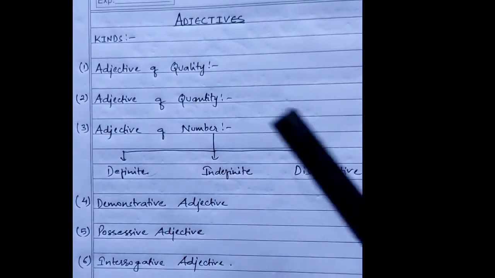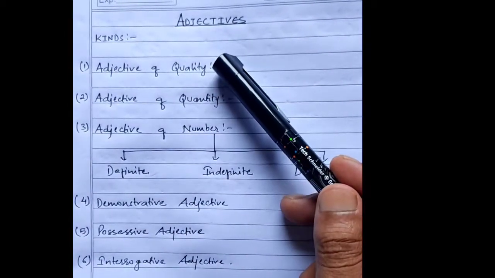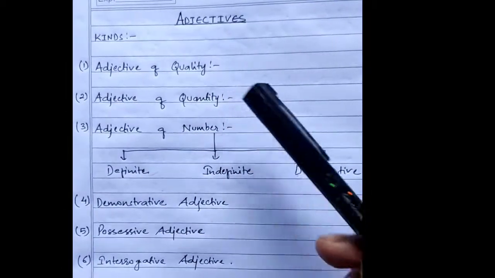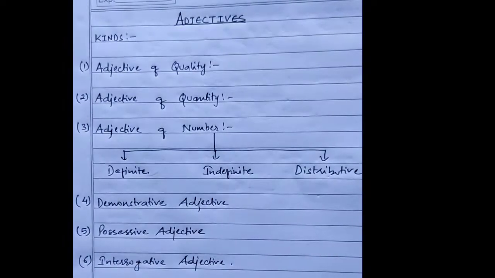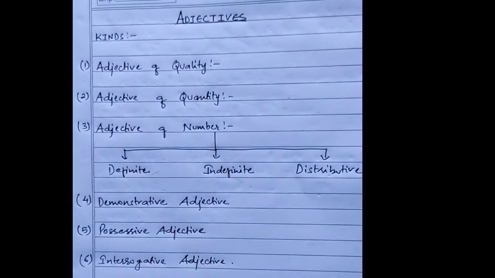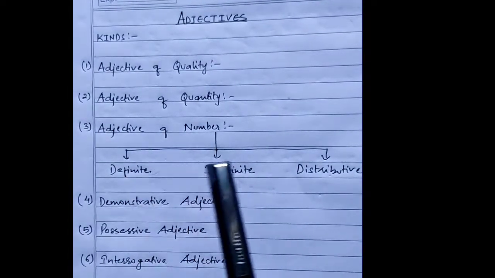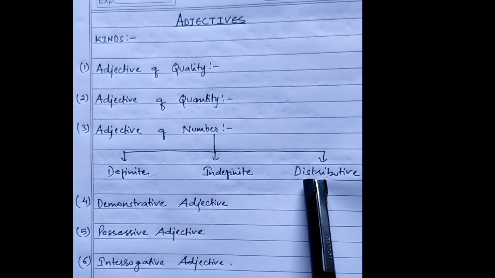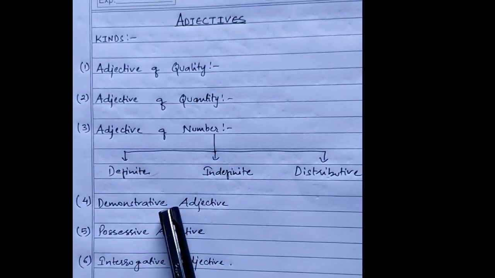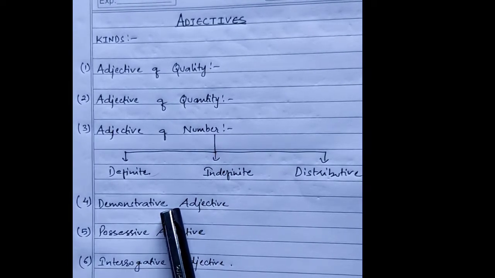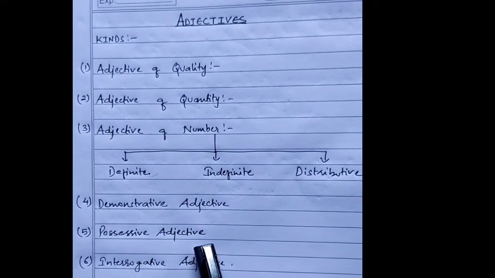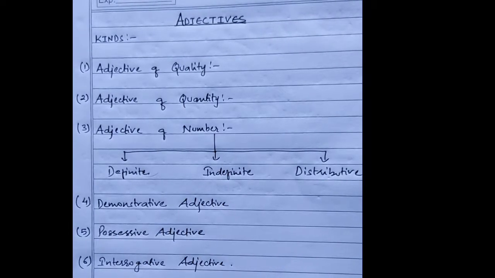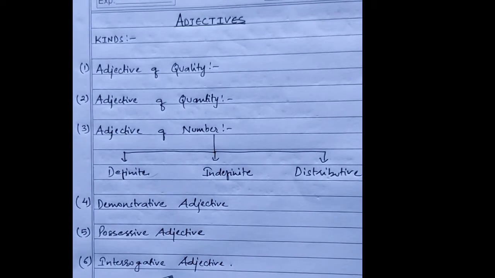Once again I'll repeat it: adjective of quality, adjective of quantity, adjective of number. Now adjective of number is again subdivided into definite numeral adjective, indefinite numeral adjective, and distributive adjective. And the next, number 4, is your demonstrative adjective, number 5 possessive adjective, and the last one interrogative adjective.